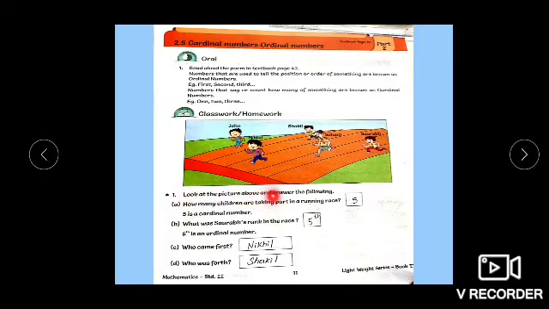Look at the picture above and answer the following. So same way, how many children are taking part in the running race? 1, 2, 3, 4, 5. The number you are going to write is 5. What was Saurabh's rank in the race? So Saurabh's rank is 5th. Who came first? Nikhil. In the box you are going to write Nikhil. Who was 4th? Shakil. So Shakil, in the box you are going to write.